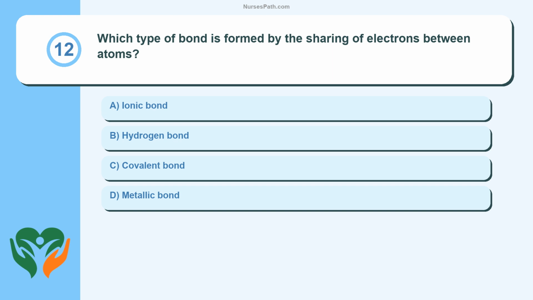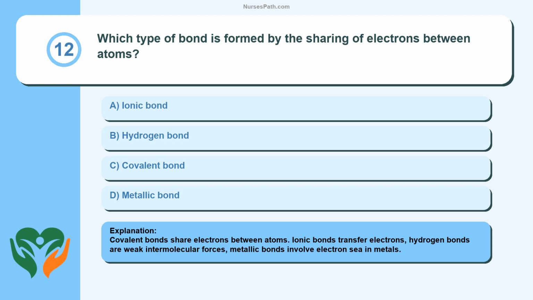Question 12. Which type of bond is formed by the sharing of electrons between atoms? Ionic bond, hydrogen bond, covalent bond, metallic bond. Covalent bonds share electrons between atoms. Ionic bonds transfer electrons, hydrogen bonds are weak intermolecular forces, metallic bonds involve a sea of electrons in metals.